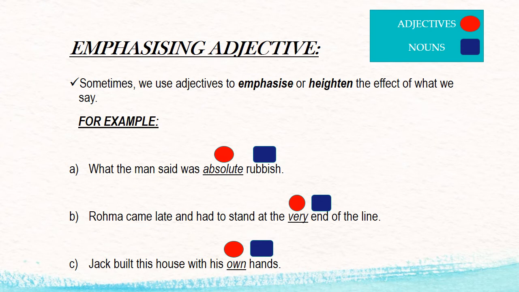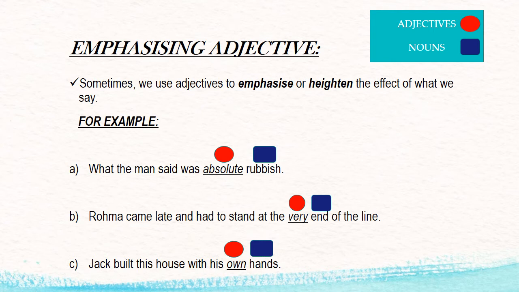For example, what the men said was absolute rubbish. Here absolute is the adjective and rubbish is the noun. But if we write it as what the men said was rubbish, that sentence was completely okay. But just to heighten and to give focus on the word, or on the whole sentence and our saying, absolute is written, which is emphasizing the noun, focusing more on the word, and completely explaining our expression.